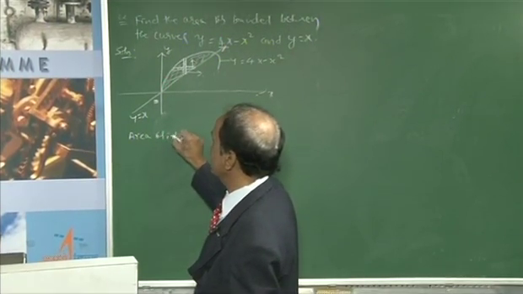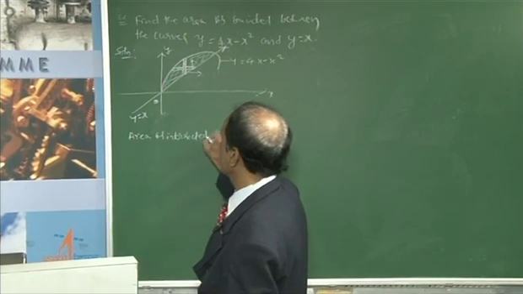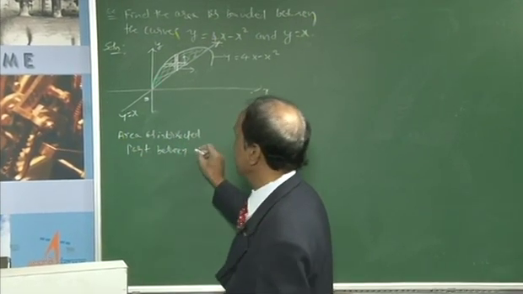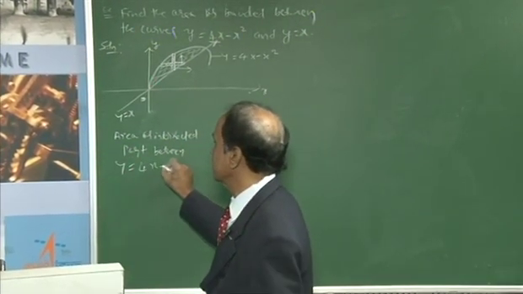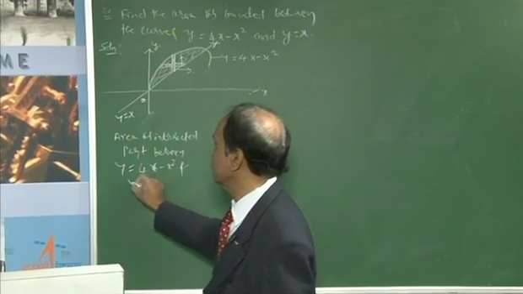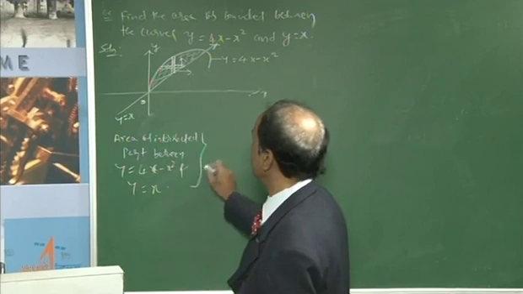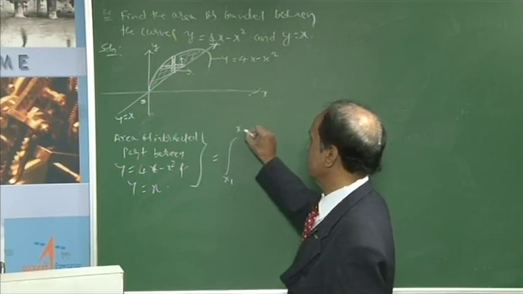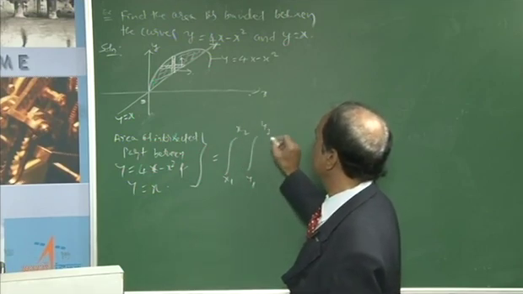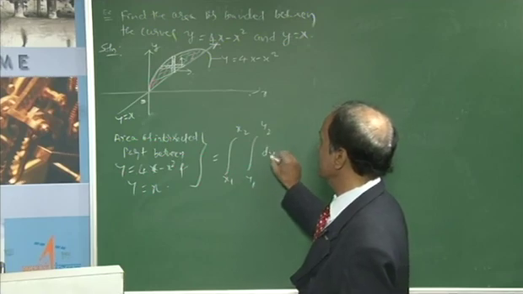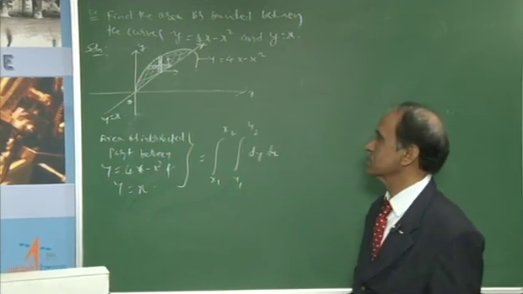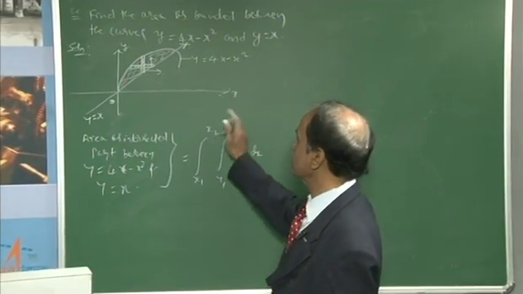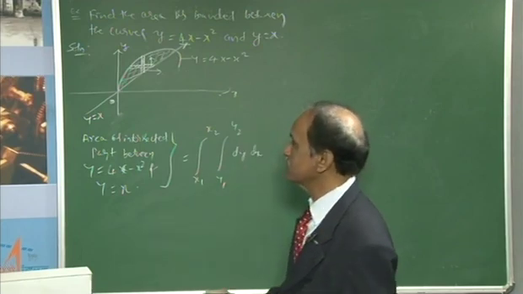Area as the intersected part between y equal to 4x minus x square and y equal to x is equal to, if you write the general formula, the integral from x1 to x2 and y1 to y2 of dy and then dx. This is the basic formula. Then you will fix the limits: x1 is what value, x2 is what value, and y1 is what value, and y2 is what value.